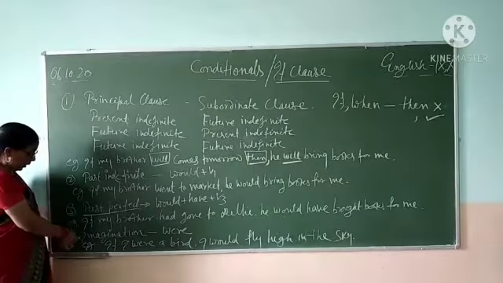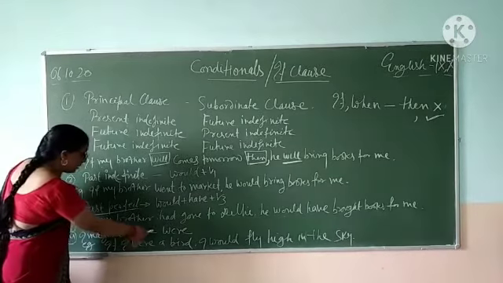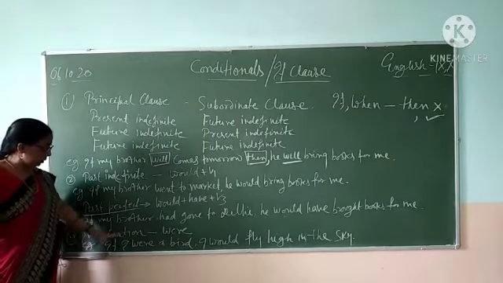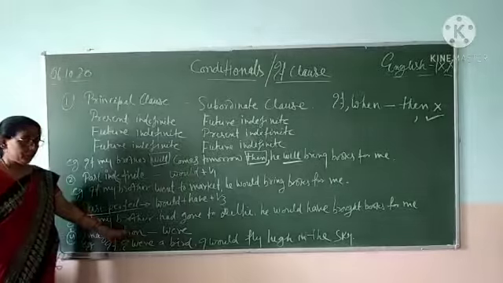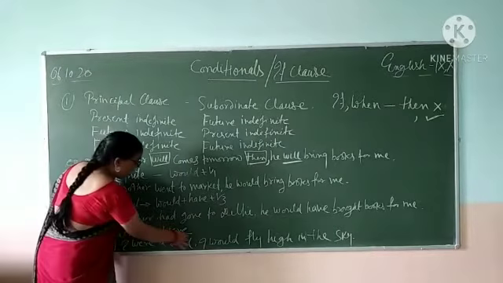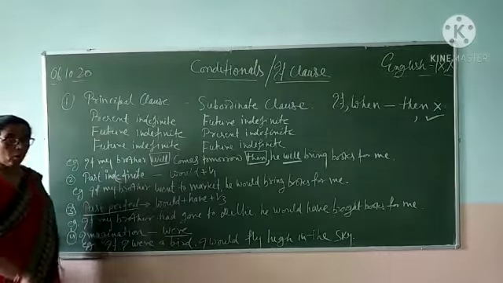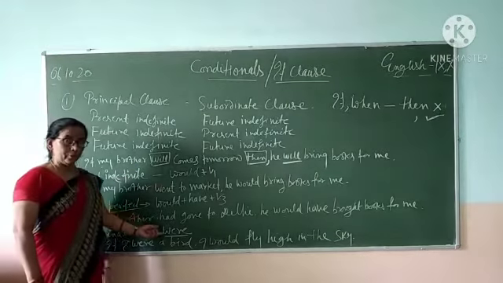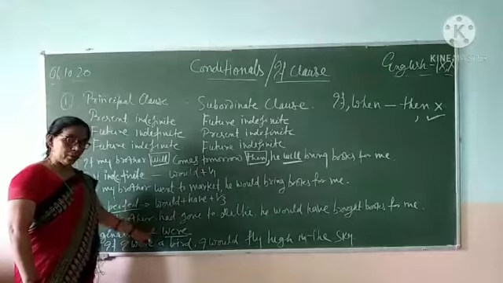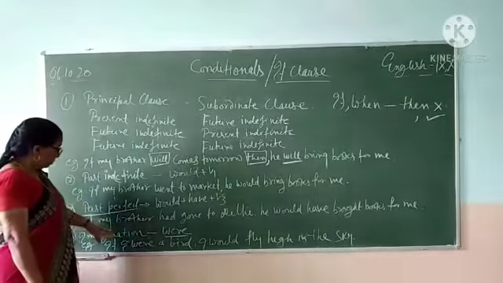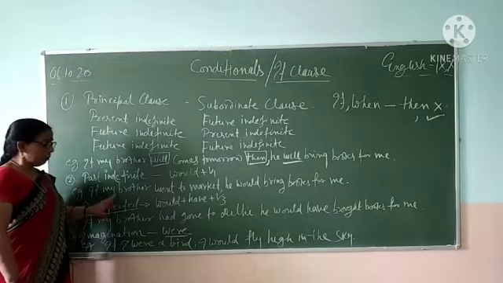Rule number 4. If your sentences are imaginary, you are using imagination, only were can be used as a verb, whether your subject is singular or it is plural. Don't care for it whether the subject is singular or it is plural.